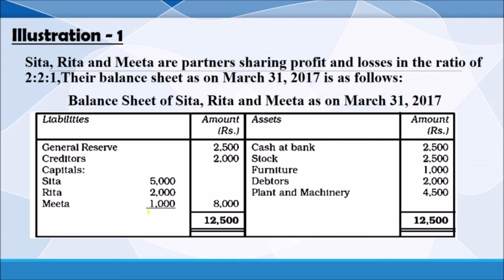Sita, Rita and Mita are partners sharing profit and losses in the ratio of 2:1. Their balance sheet is given. Remember, what are the items we will transfer to realization? Cash at bank we will never transfer. Stock will be transferred. Furniture will be transferred. Debtors will be transferred. Plant and machinery will be transferred to realization debit. Here, general reserve we never take. Creditors will be transferred. Capital is also transferred to the partner's capital account. So only creditors will be on the credit side of the realization account.